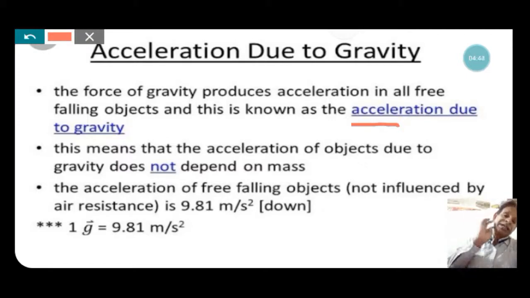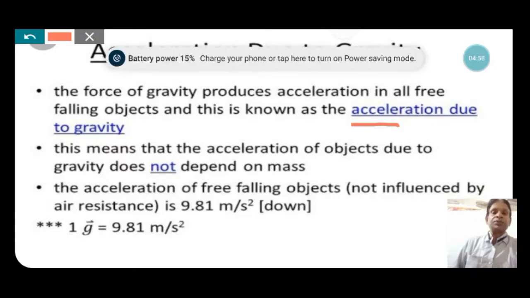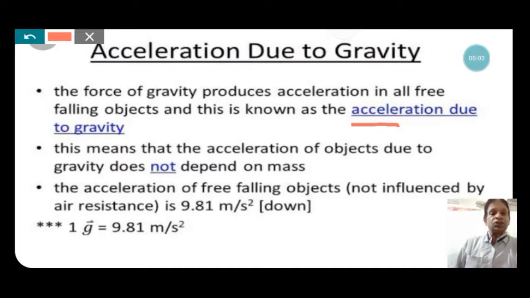It will be proved clearly that the acceleration produced due to the gravity of the earth is constant for every object, whether it is a lighter object or a heavy object. The acceleration is produced at the same rate. The acceleration of a free falling object is not influenced by resistance. If there is no resistance of the air, the acceleration produced on any object, whether heavier or lighter, is equal, that is 9.81 meters per second squared near the earth's surface, but it varies due to the location on the earth or the distance from the earth.